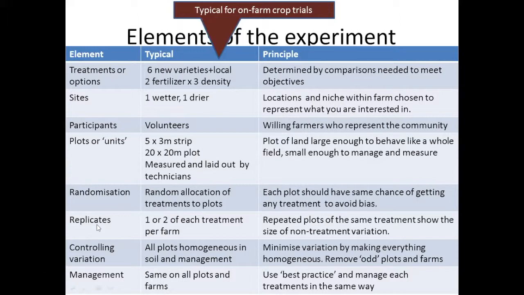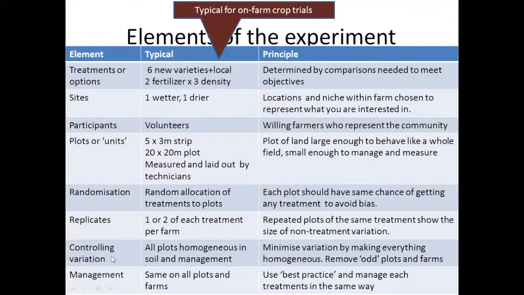In terms of replication, for on-farm trials, it's quite usual that we have 1 or 2 replicates per farm. And the idea is that repeated plots of the same treatment show the size of non-treatment variation.